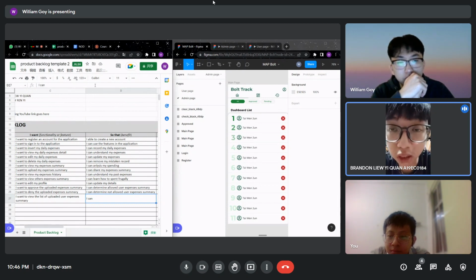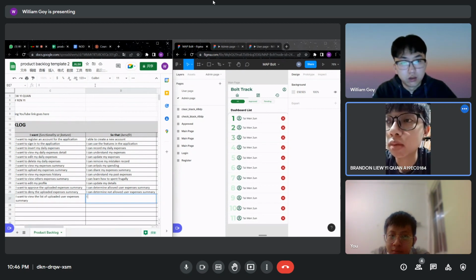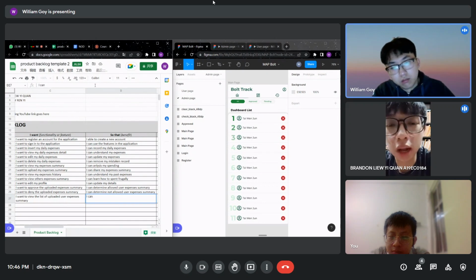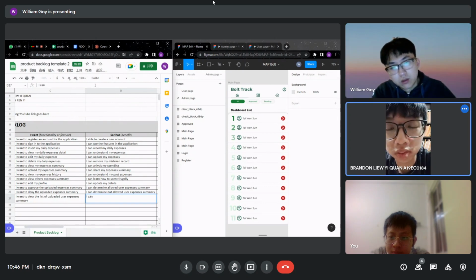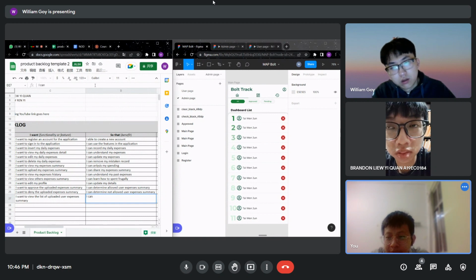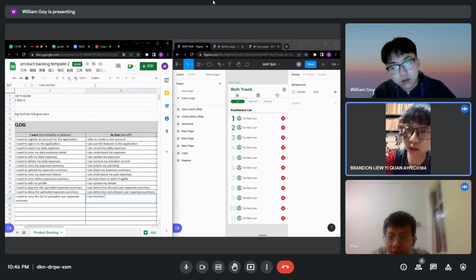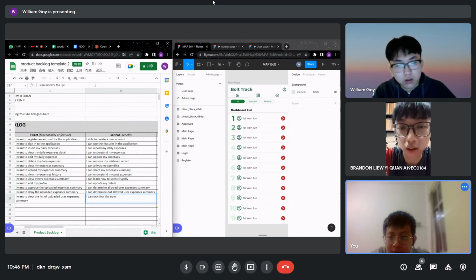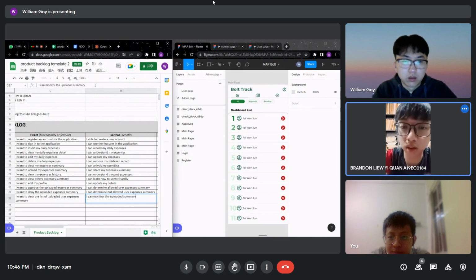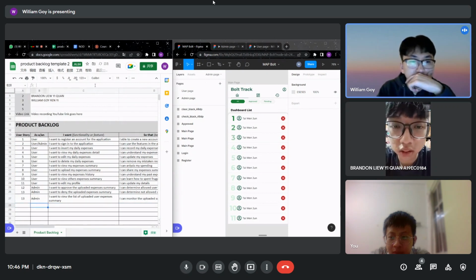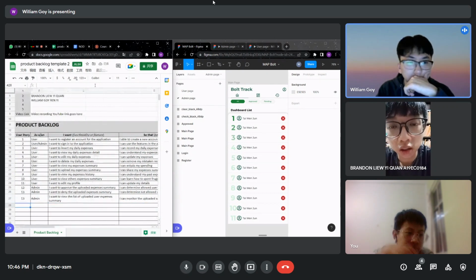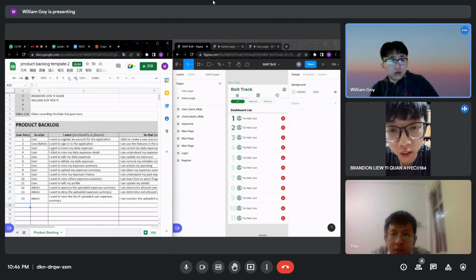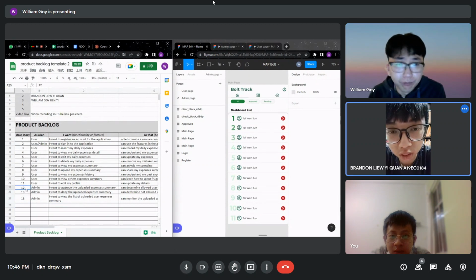Okay, next is the list of uploaded user expenses summary. So that I can monitor the uploaded expenses summary. So, is that all? What else do we have? I think that's all.